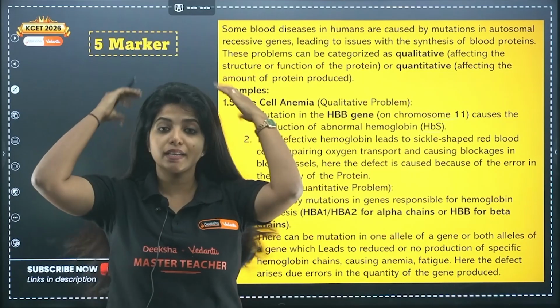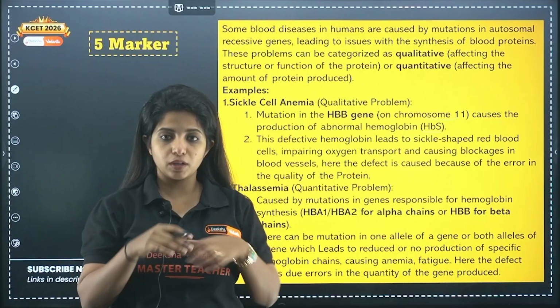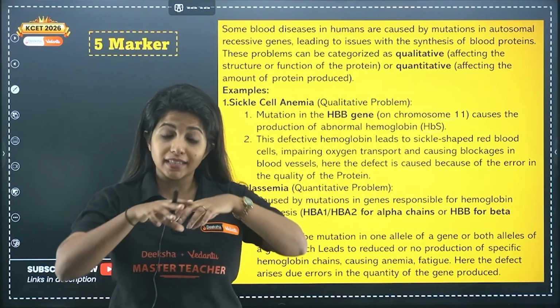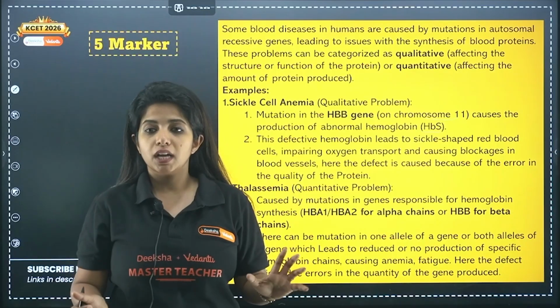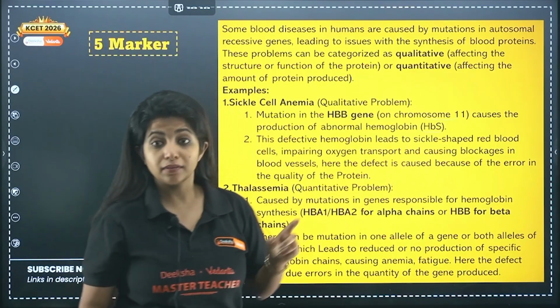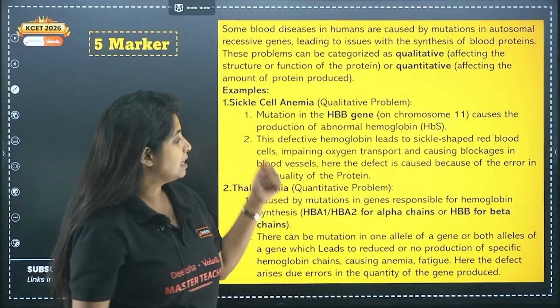Initially, it was not able to transport oxygen because the hemoglobin was not oriented properly. Then the cell shape also becomes disoriented into a sickle shape. Now it is even worse. It is not able to transport oxygen at all, and this shape of the cell is going to cause blockage in the blood vessels.